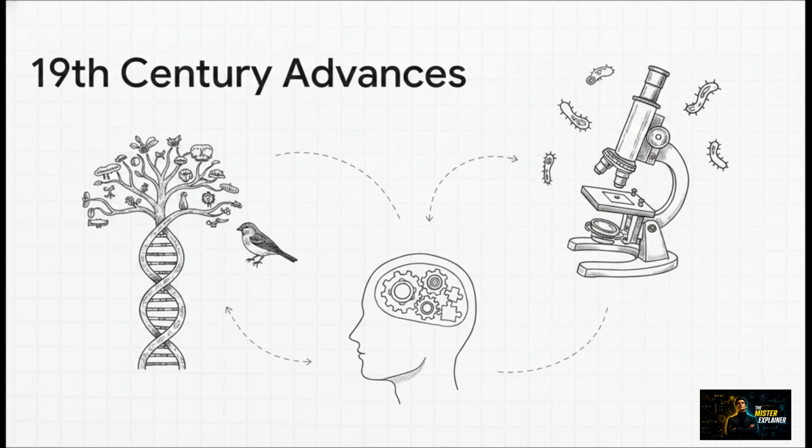We even saw the birth of modern social sciences like psychology and sociology, applying this rigorous scientific method to human behavior itself. These weren't just academic shifts. They fundamentally rewrote our understanding of who we are and drastically improved human life expectancy.